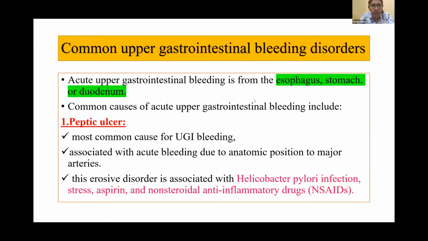Coming to common upper gastrointestinal bleeding disorders, acute upper gastrointestinal bleeding is from the esophagus, stomach, or duodenum, as already explained. Common causes of acute upper GI bleeding include, number one, peptic ulcer. This is the most common cause of UGI bleeding. This is associated with acute bleeding due to anatomic position to major arteries. This erosive disorder is associated with H. pylori infection, stress, aspirin intake, and other NSAIDs.